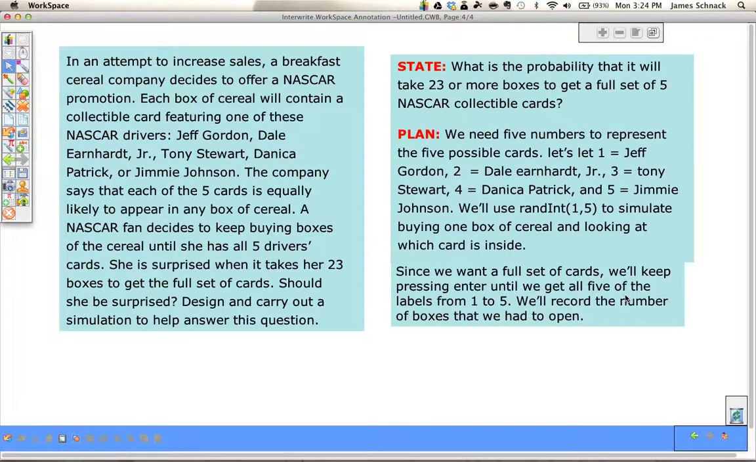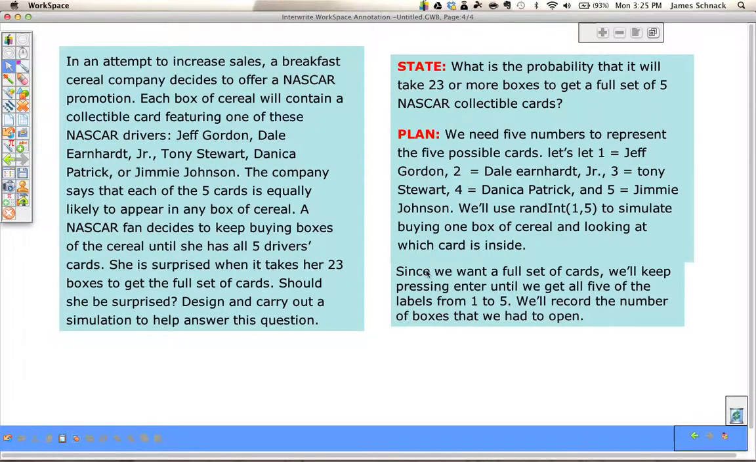We're going to use random numbers. We're going to use the calculator to generate these. We need 5 numbers to represent the 5 cards. 1 is Jeff Gordon, 2 is Dale Earnhardt, 3 Tony Stewart, 4 Danica Patrick, and 5 Jimmie Johnson. We'll use the command randInt(1,5) to simulate buying 1 box of cereal and looking at what card is